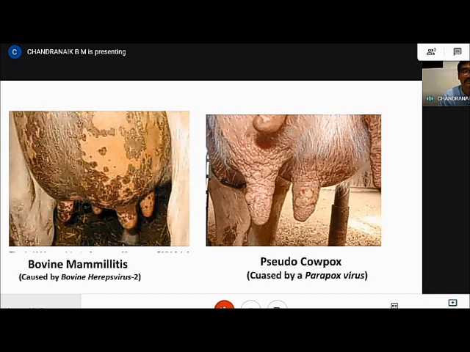On laboratory diagnosis, we can confirm this one by PCR. There is no doubt. Even on the histopathology, we can see the bovine herpes virus causes intranuclear inclusion bodies, and the pox virus causes intracytoplasmic inclusion bodies that can be easily differentiated. And the second one is the pseudocowpox virus caused by parapox virus. This is something like what you see in ARF in sheep and goat. This is a localized infection, only restricted to the udder, and we can definitely differentiate this infection.